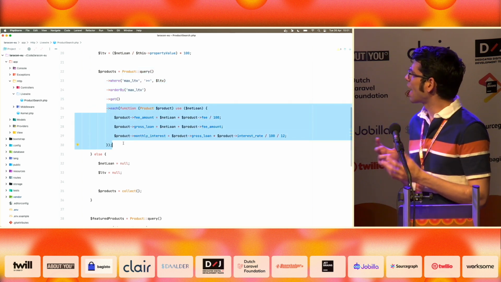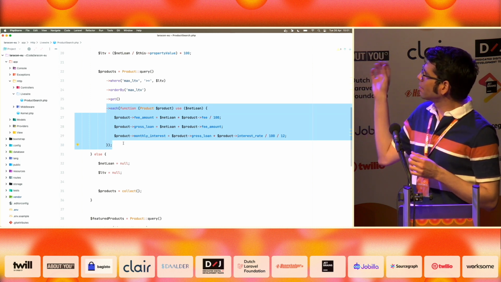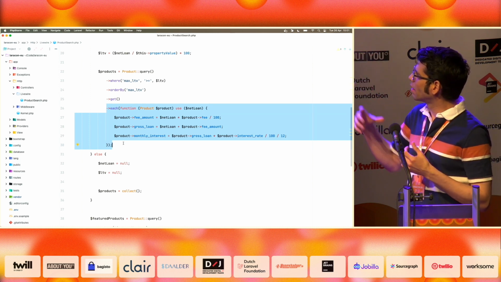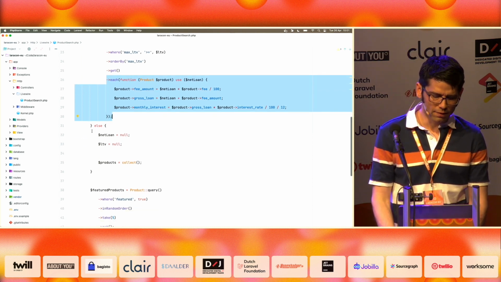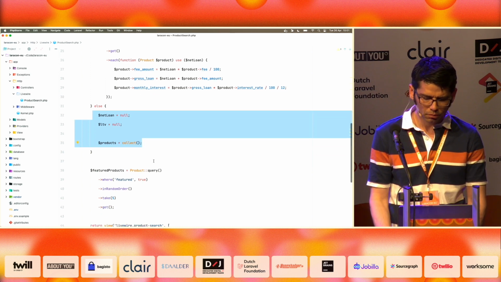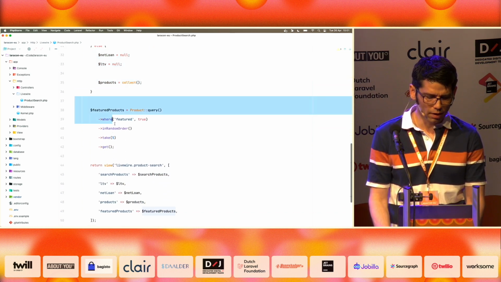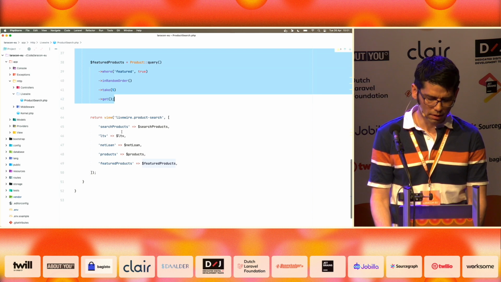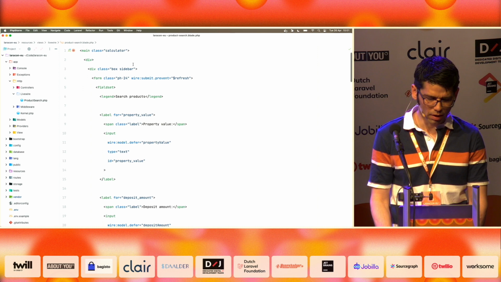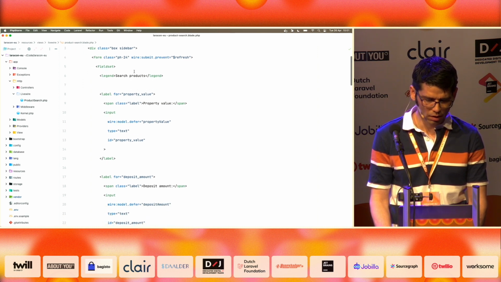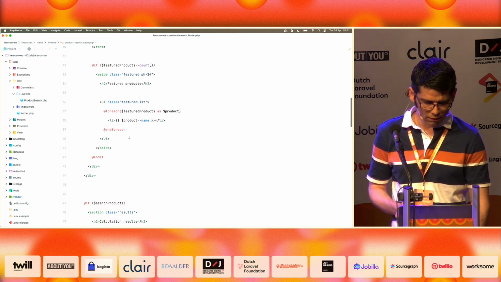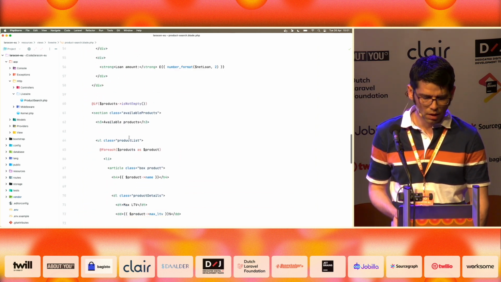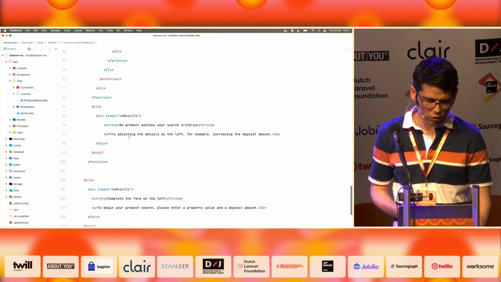And here I am being kind of hacky. I am just adding data to Eloquent attributes, abusing that dynamism of Eloquent. If we don't have a search, we have some null values. Then we have the feature products, as I mentioned. Eventually, we pass the data to the view. And as you can imagine, I didn't care about the render method, so I also have everything in just one view. The form, the calculation, the feature products, the product quotes, everything is in just one big view.